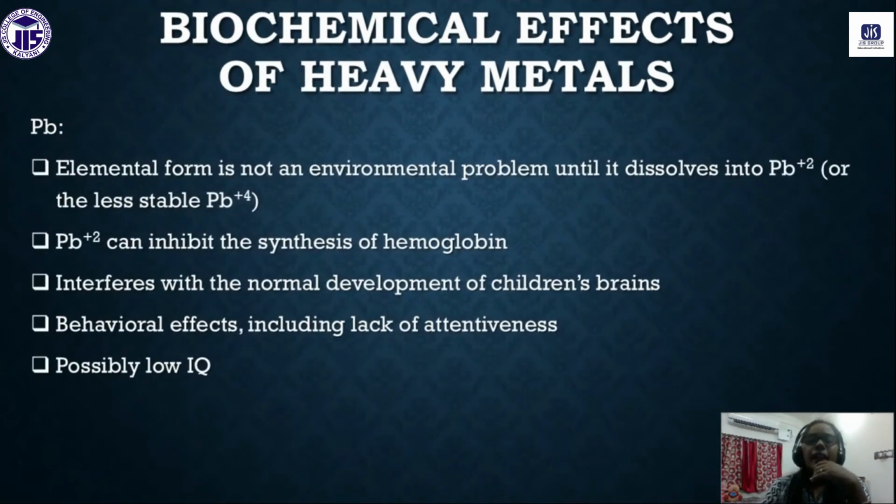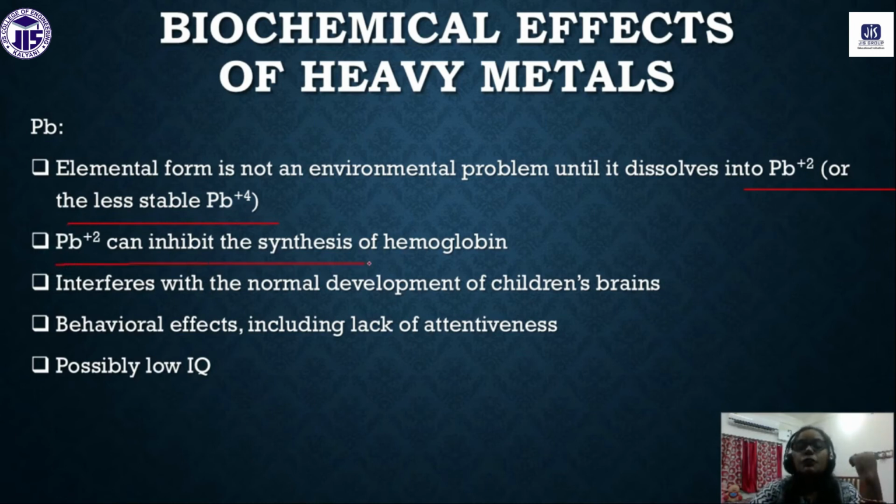Next is lead. Lead is also very harmful in its lead plus 2 or lead plus 4 form, as lead plus 2 can inhibit the synthesis of hemoglobin. It also interferes with the normal development of children's brain.